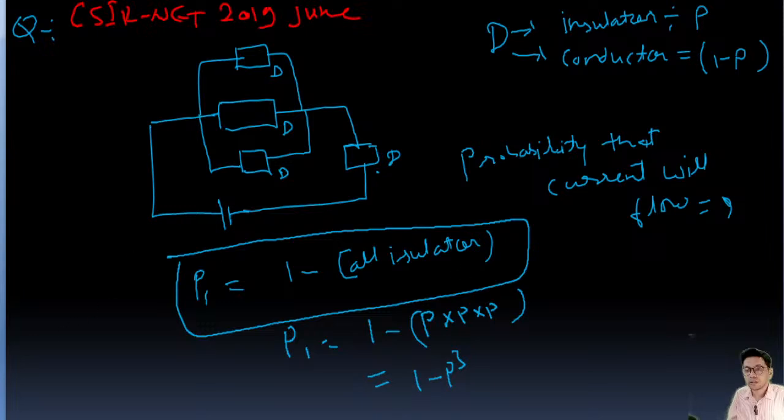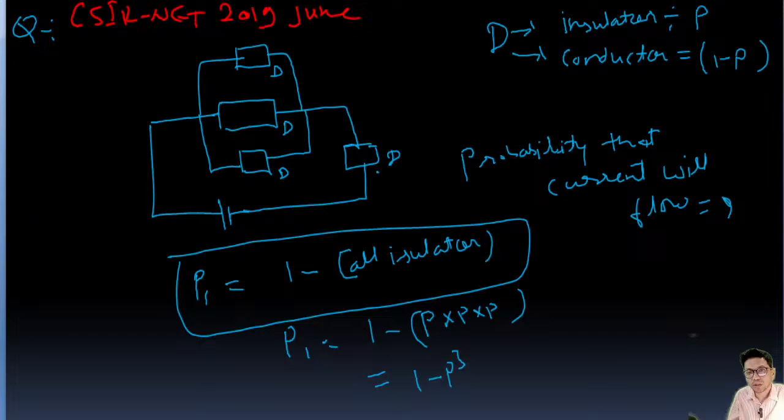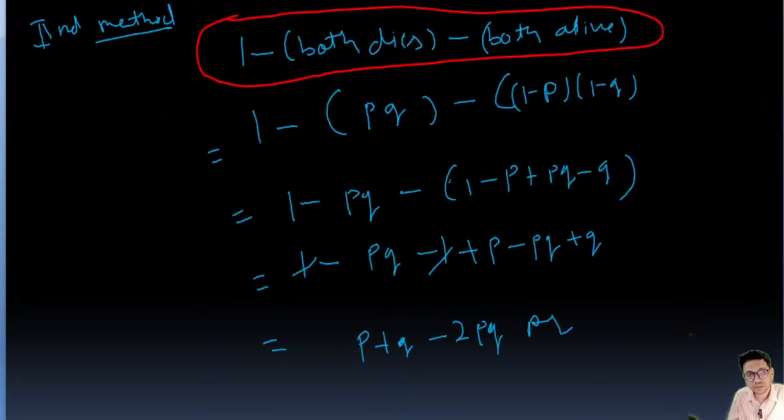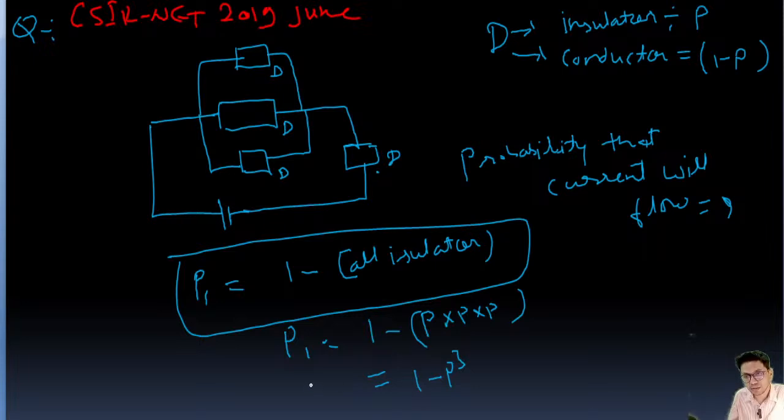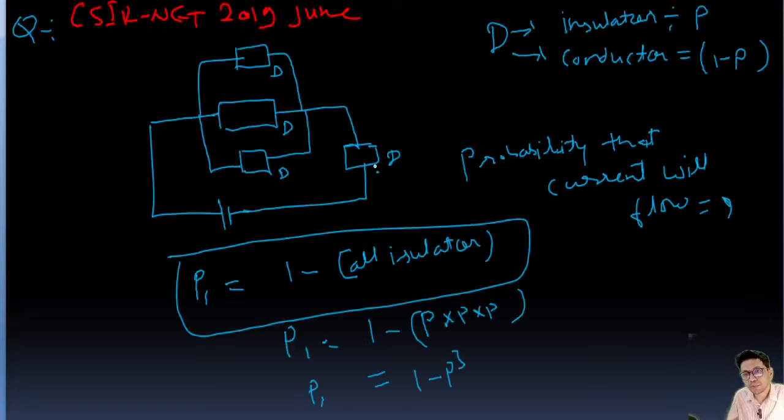Okay, so now we'll write the probability that current will flow in the circuit, that is, P1 into the probability of this diode being a conductor, then current will flow.